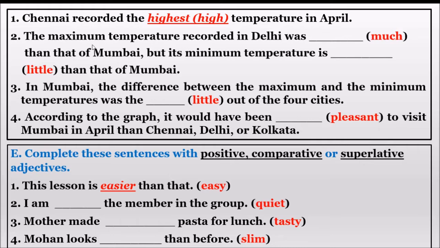Check the answers. I will read from the beginning. The maximum temperature recorded in Delhi was more than that of Mumbai, but its minimum temperature is less than that of Mumbai. Third one: in Mumbai, the difference between the maximum and the minimum temperatures was the coolest out of the four cities. This is the sixth one: according to the graph, it would have been more pleasant to visit Mumbai in April than Chennai, Delhi or Kolkata. So the fourth and fifth questions, you have to write the answers, guys. Okay.